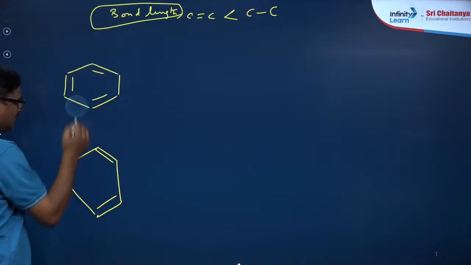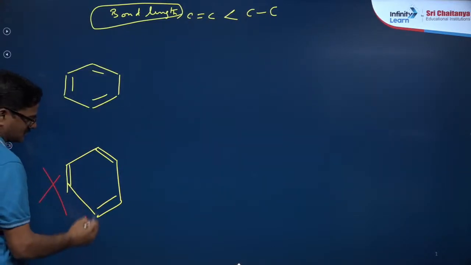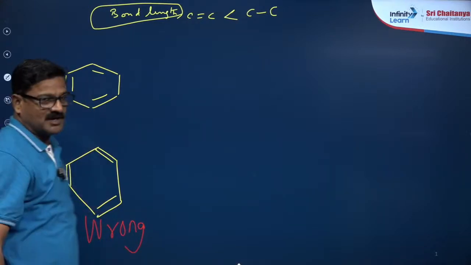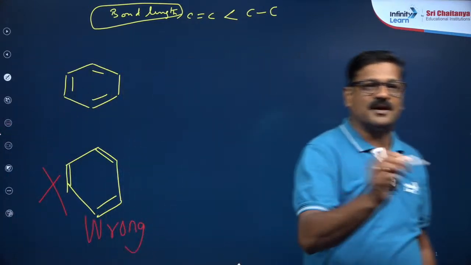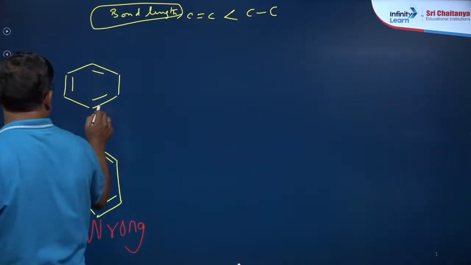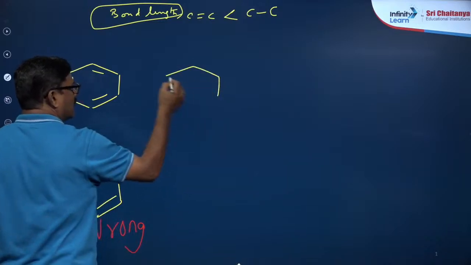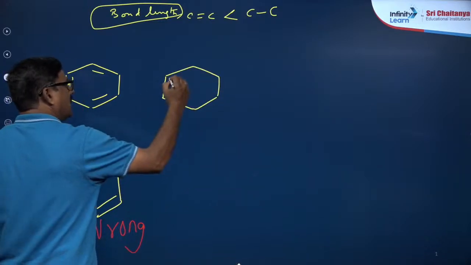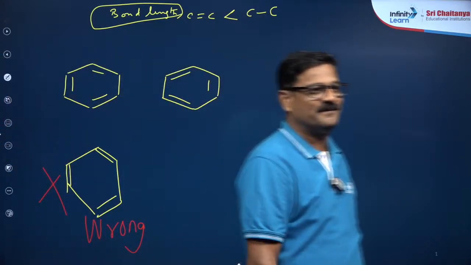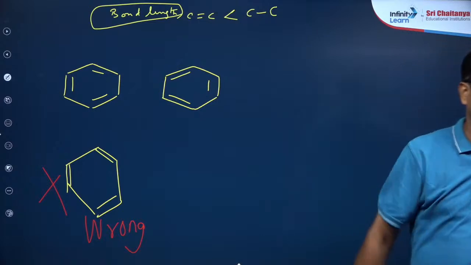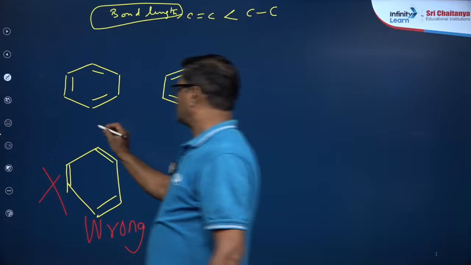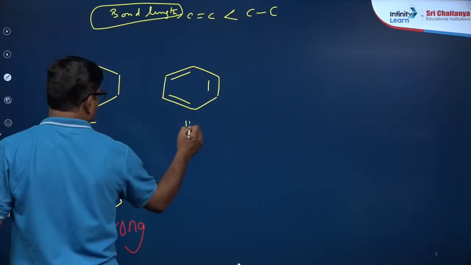When it comes to the reality, the benzene molecule does not exist like this. This is wrong. To explain this structure, I have to draw one more structure. All bonds are equal, so there are 6 carbon to carbon bonds. I want to draw one more structure, I can make a double bond here also. I can make a double bond here also. So this is structure 1 and this is structure 2.